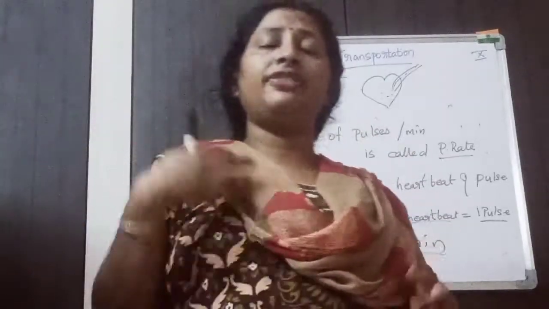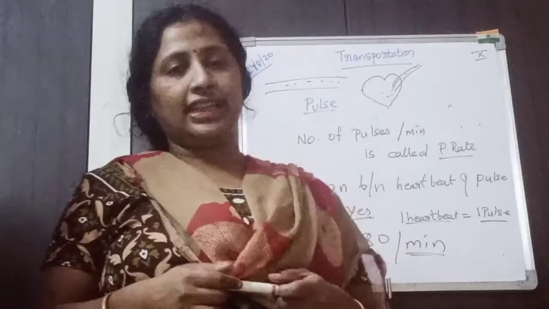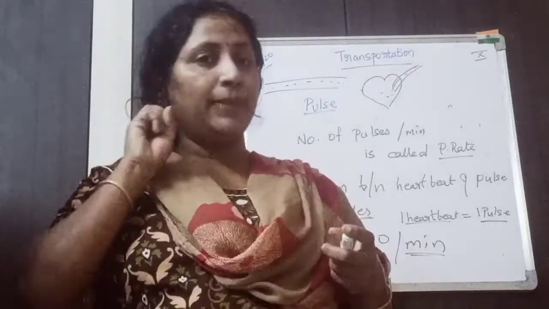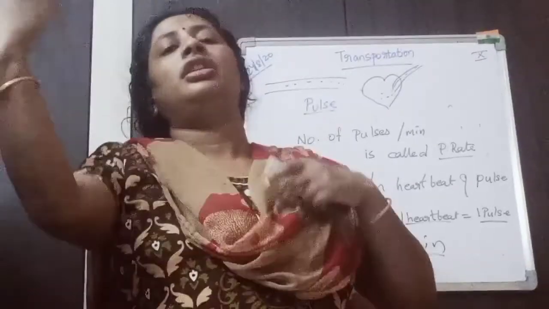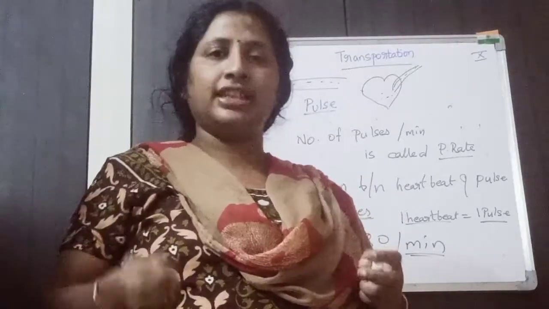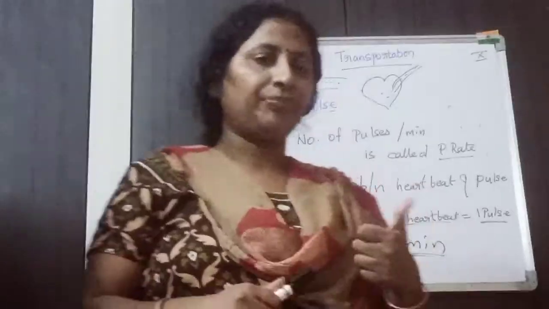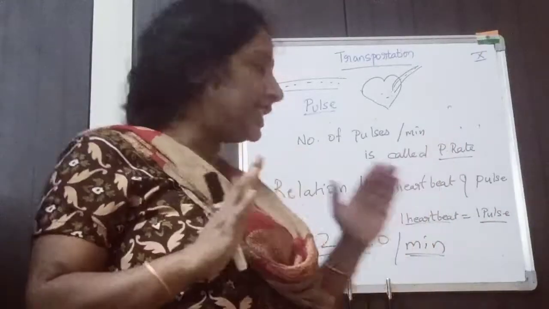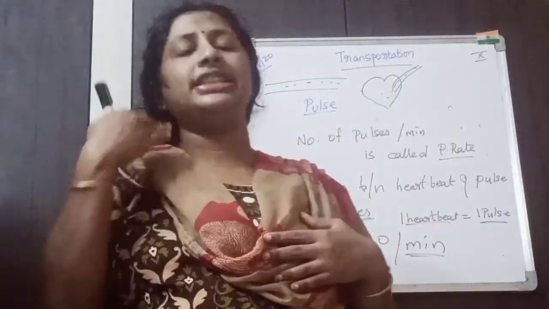When you do vigorous exercises also, the pulse rate changes. Why? Because during exercise your heart beats more, supplying more oxygen to the muscles, so blood continuously flows into the arteries with pressure, and at that time your pulse will be more clear. Okay, so during rest condition it is generally 70 to 80 times per minute in adults. Generally in kids